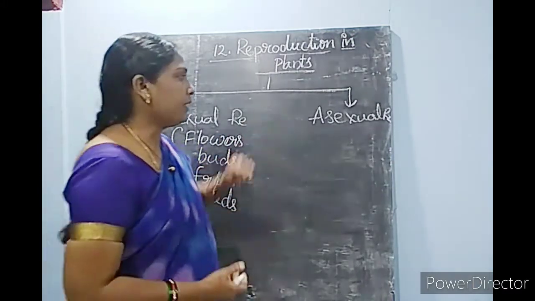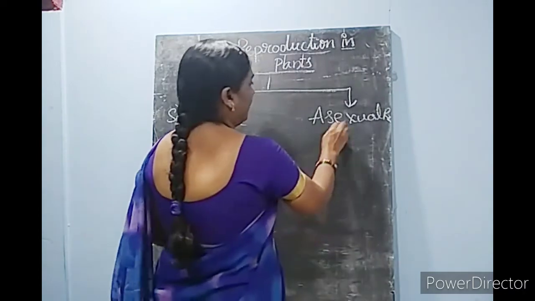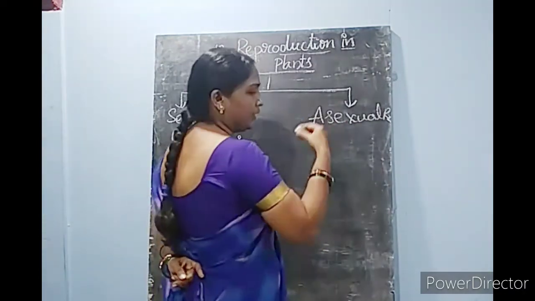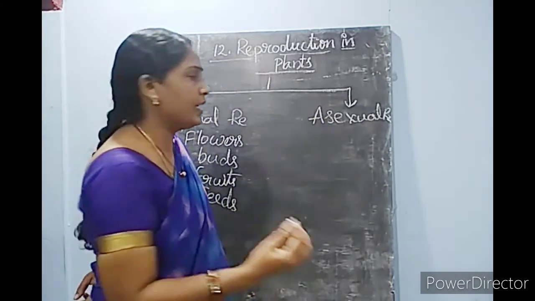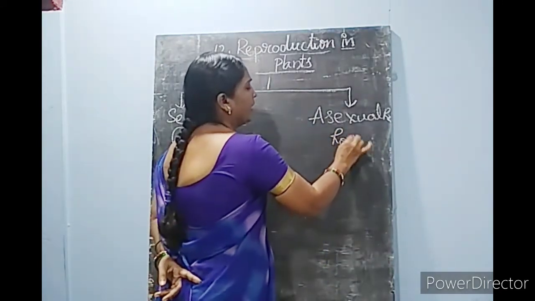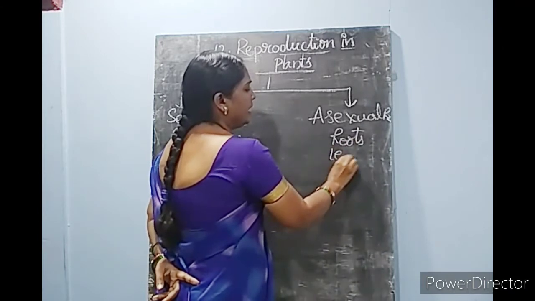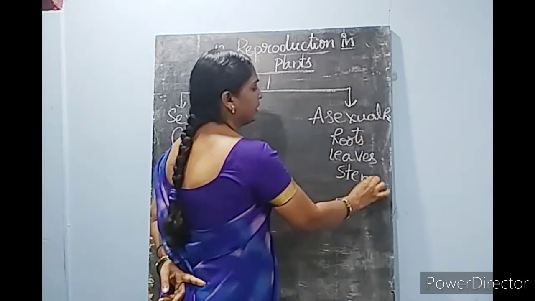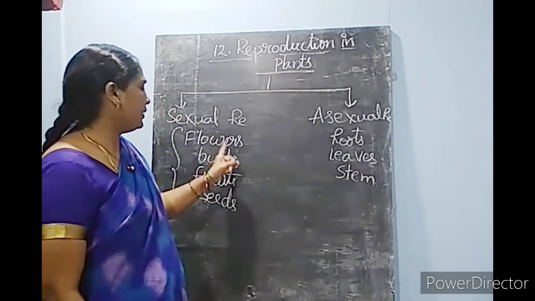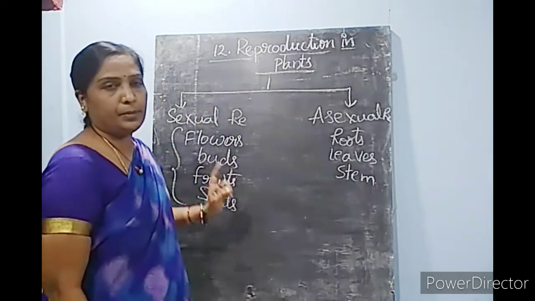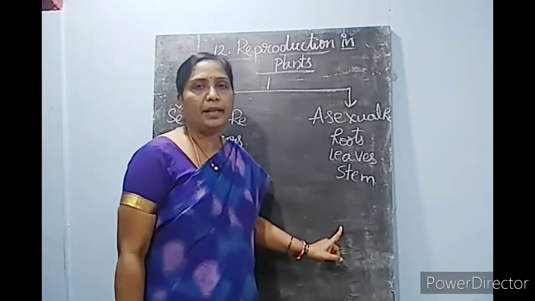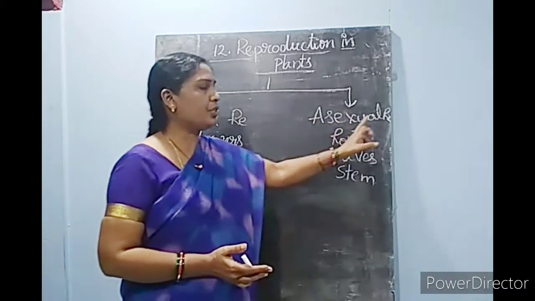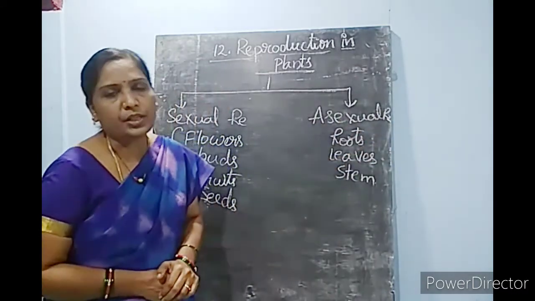When we come to asexual reproduction, the new plants or the new species arise from the different parts of the plant like roots, leaves, stem. So apart from the flower, seeds, fruit and buds, the remaining parts of the plants give rise to the new species. So this type of reproduction is known as asexual reproduction.